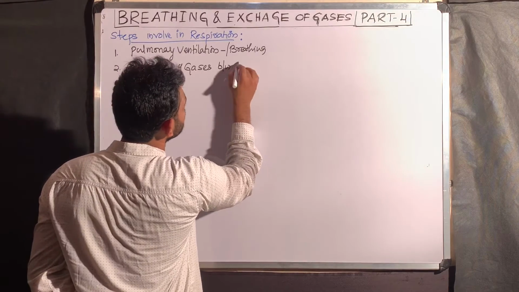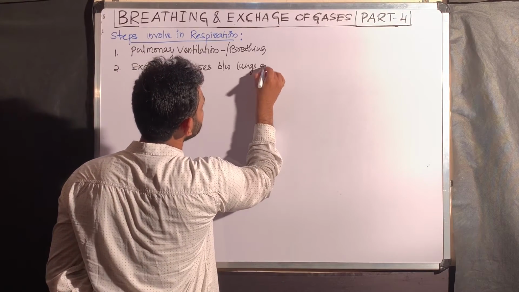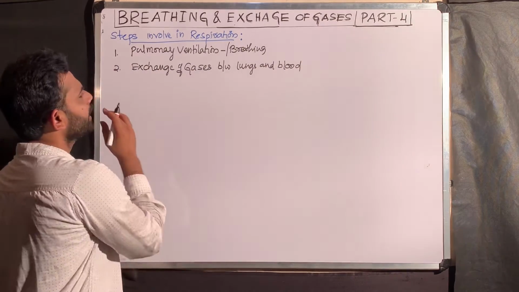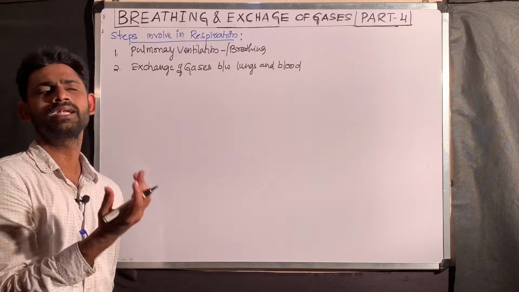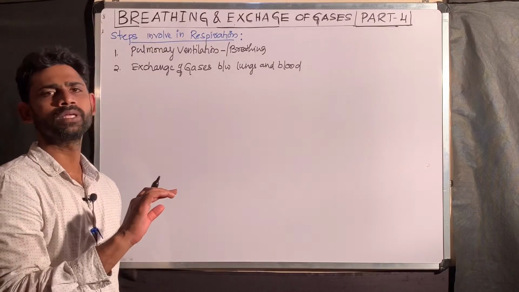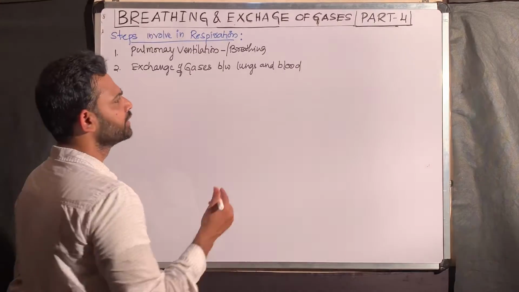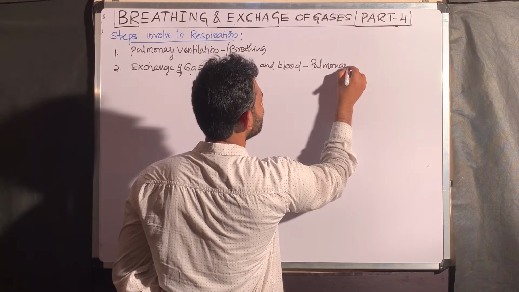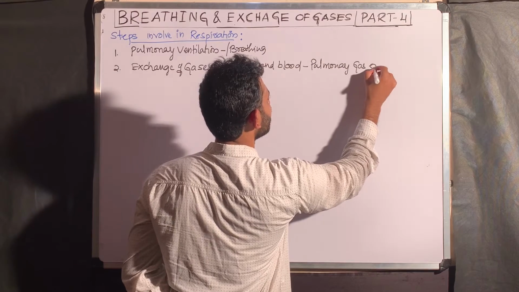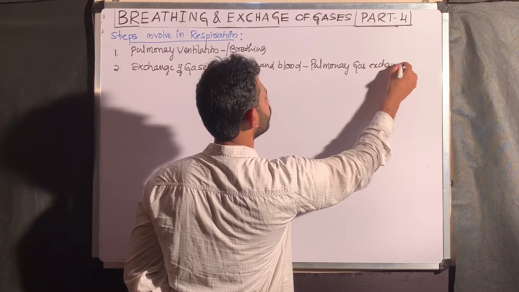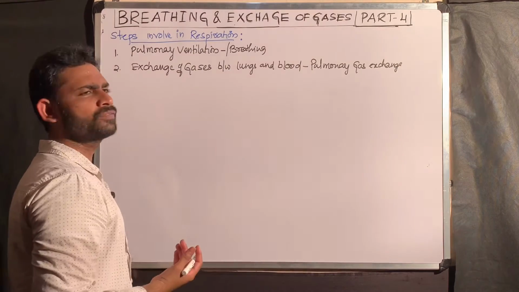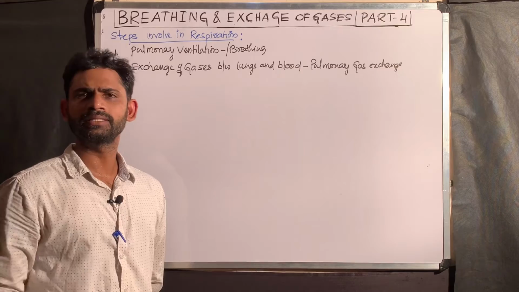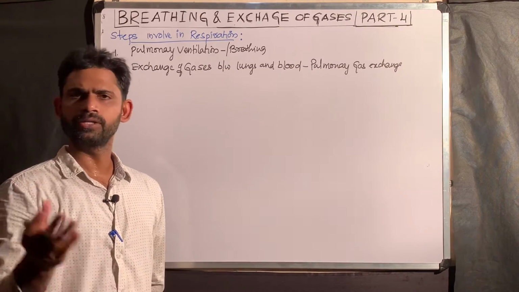Between lungs and blood. This type of exchange is called exchange of gases between the lungs and blood, or you can call it between the alveoli and blood. This is called pulmonary gas exchange. Following this, after oxygen enters into the blood, that oxygen is transported to different tissues.